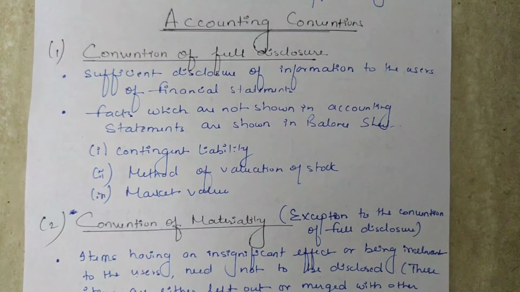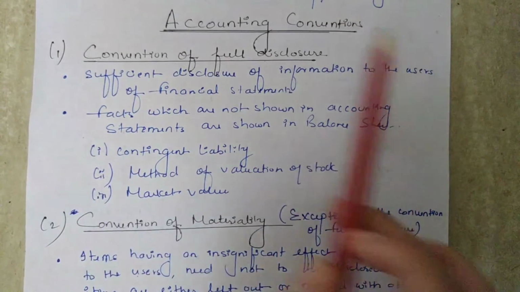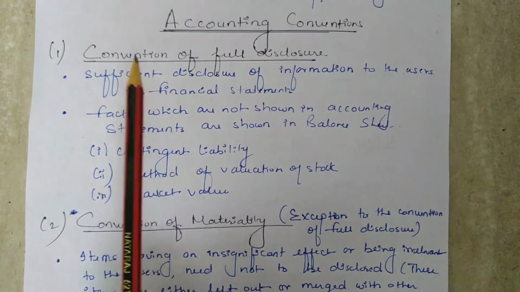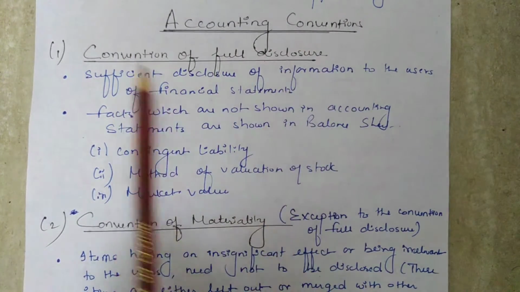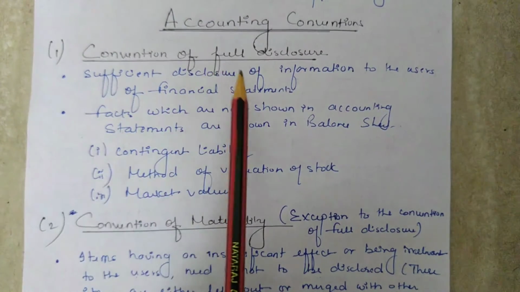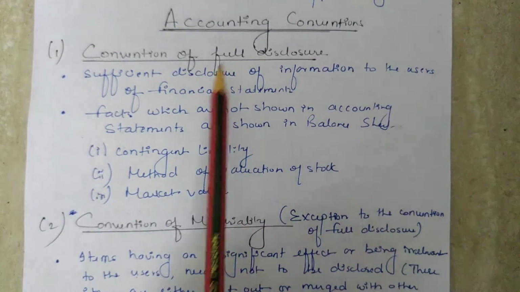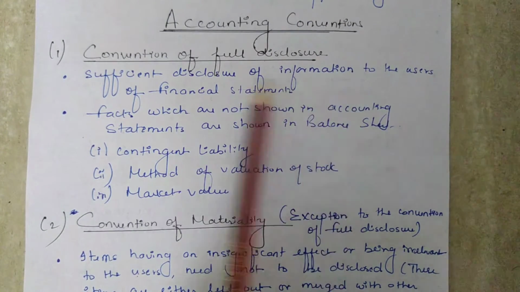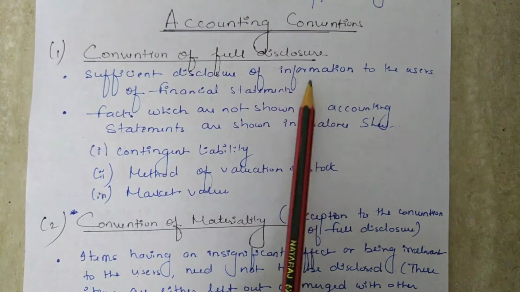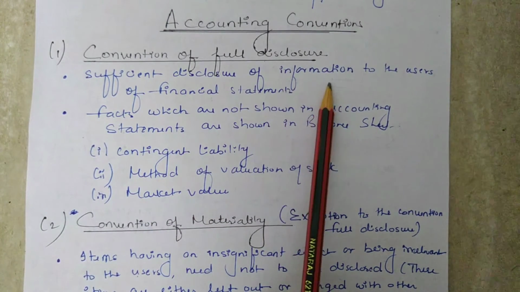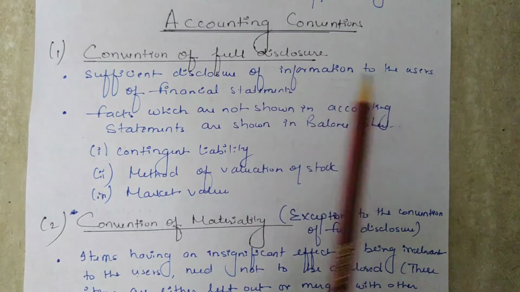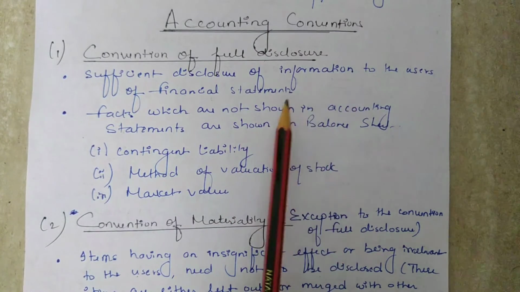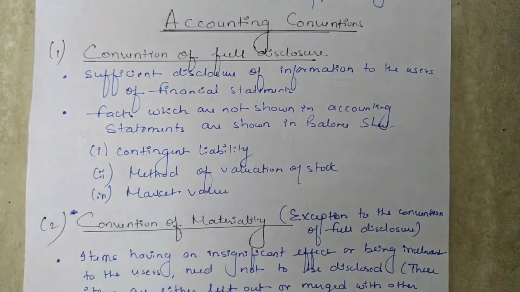So we have learned about all the accounting concepts. Now we will discuss some accounting conventions. We'll start with the first convention, that is the convention of full disclosure. It means that there should be sufficient disclosure of information to the interested users of financial statements such as proprietors, creditors and investors. What kind of information? All the accounting information. Now who are the users of financial statements? Users are proprietors, creditors and investors.